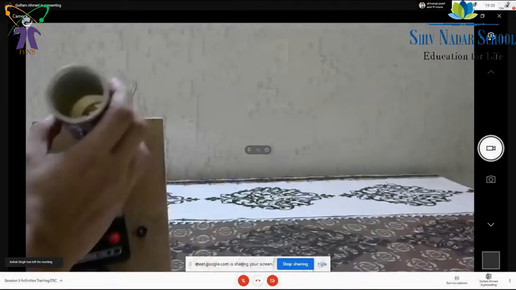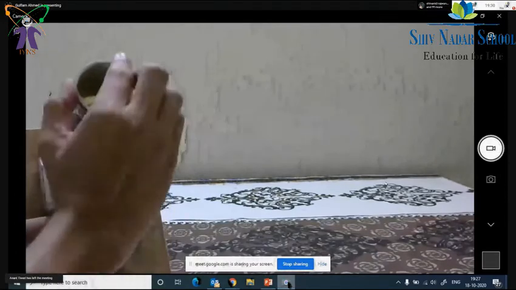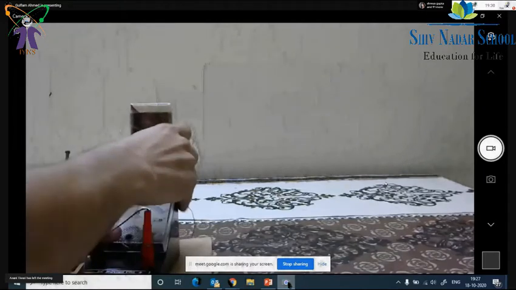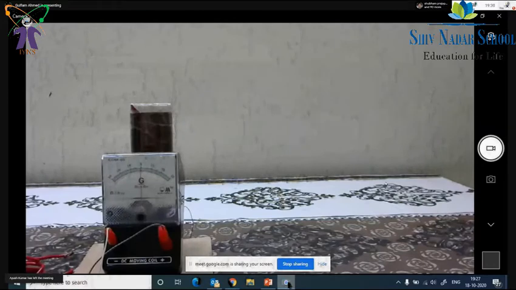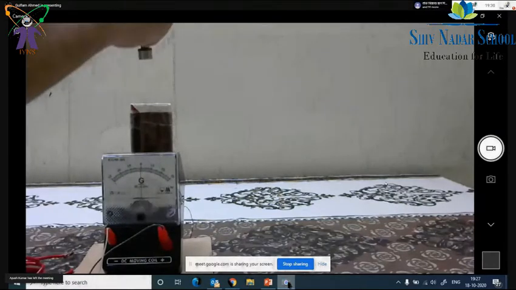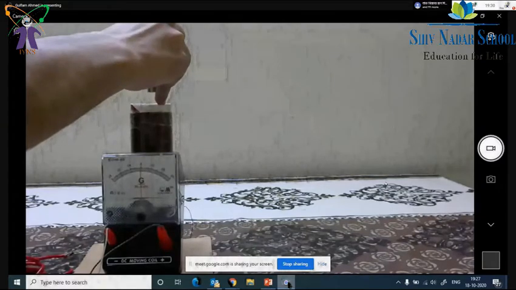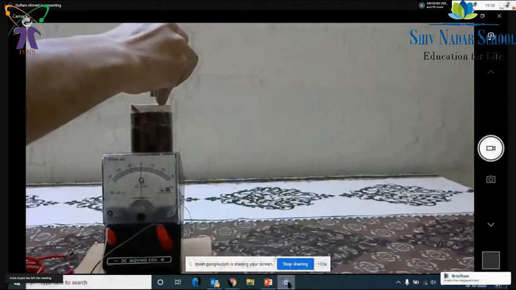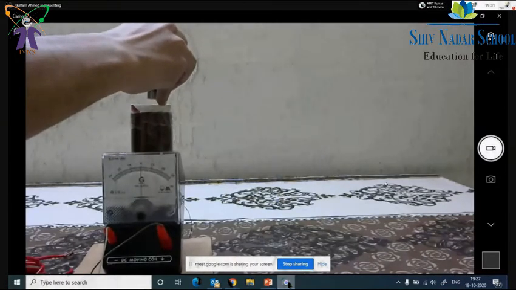If I see this from this angle, you can see there will be some cross-sectional area for that. Okay, at this place, is there any magnetic flux linked with the coil? No, sir. Okay. Is there any magnetic field there? Yes, sir.